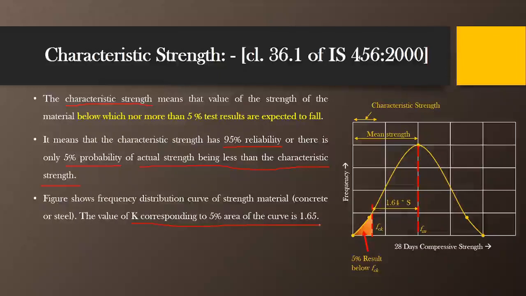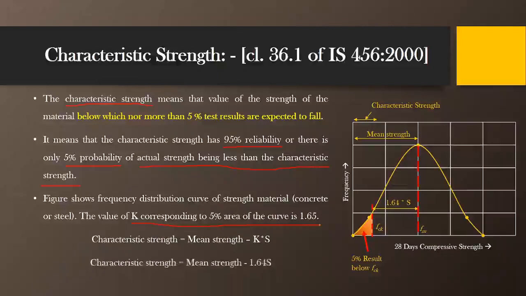So the characteristic strength equals mean strength minus K into S. Remember that the characteristic strength will always be less than the mean strength we get from the number of tests.